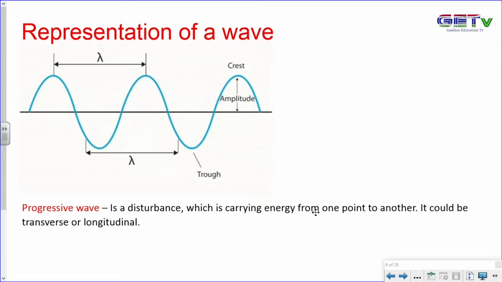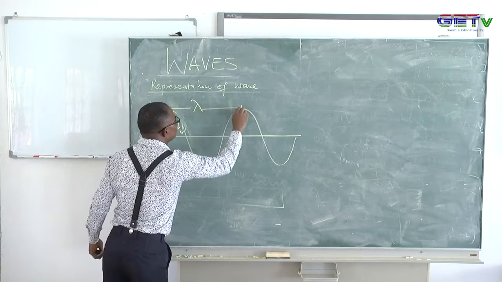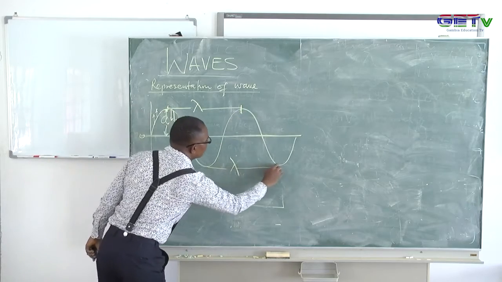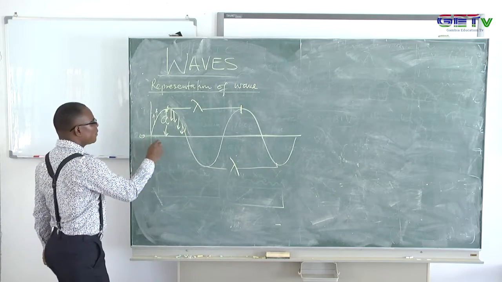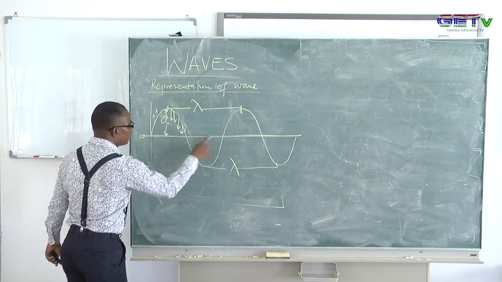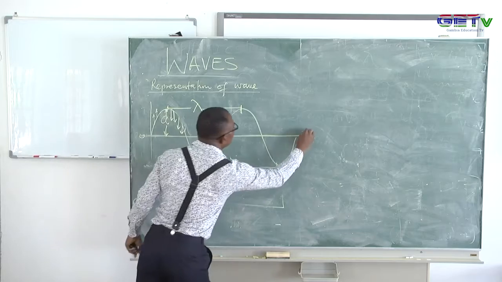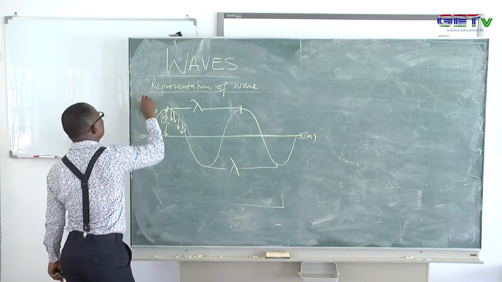So let's see what is the representation proper. I'll just give you some terms here. I'll give you some terminologies here too. So we have this, and in terms of period, the distance covered from here, the time taken for it to cover here will be classified as the period. But now I'm using displacement axis, x in meters over there, and this is the y displacement somewhere there.